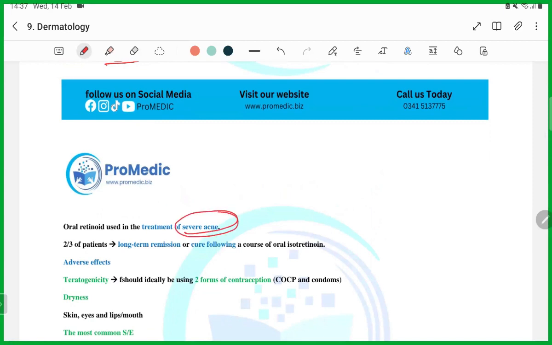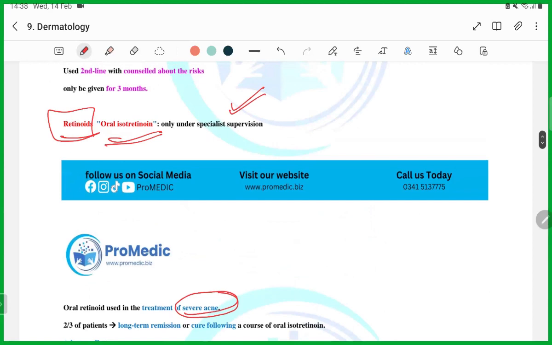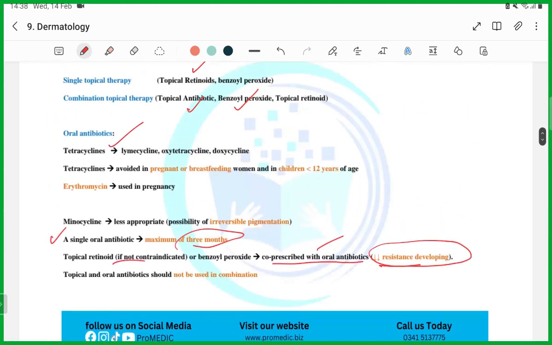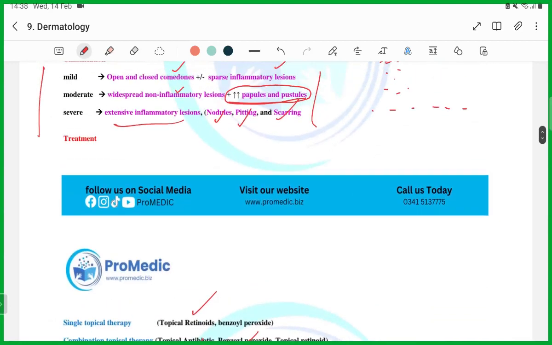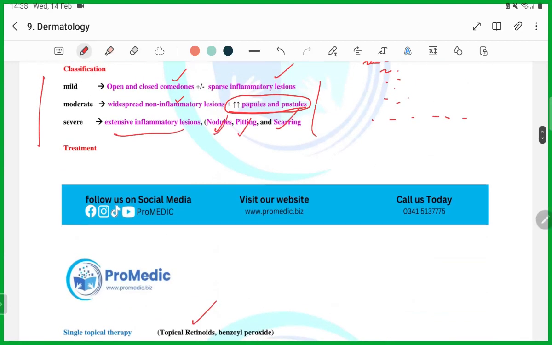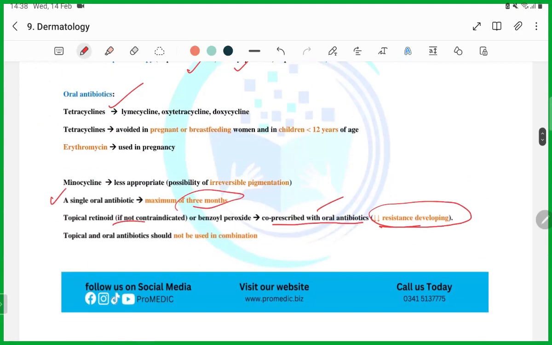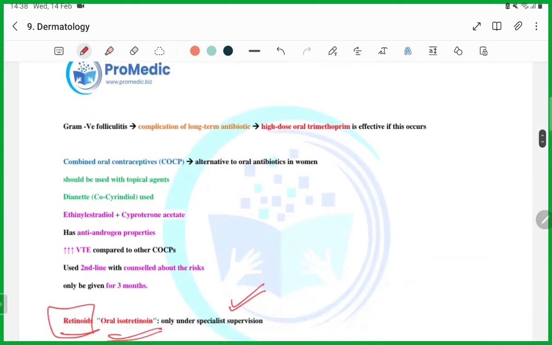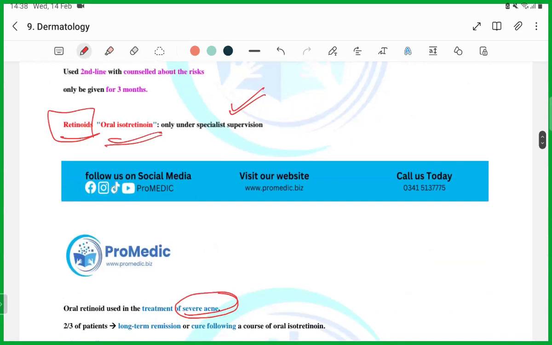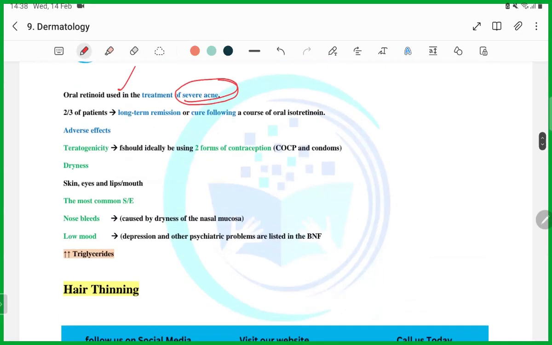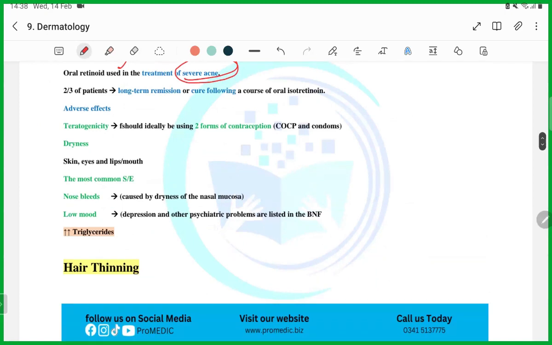They are going to give you the classification, that a patient has comedones, inflammation, nodules, pitting, and scarring. It is severe. So what is your treatment option, guys? The treatment option for severe acne is retinoids. This is how you are going to get a question. Is that clear? Yes, sir. Great.